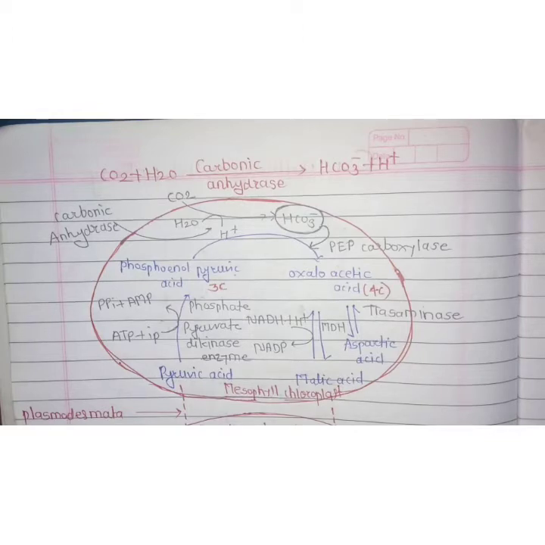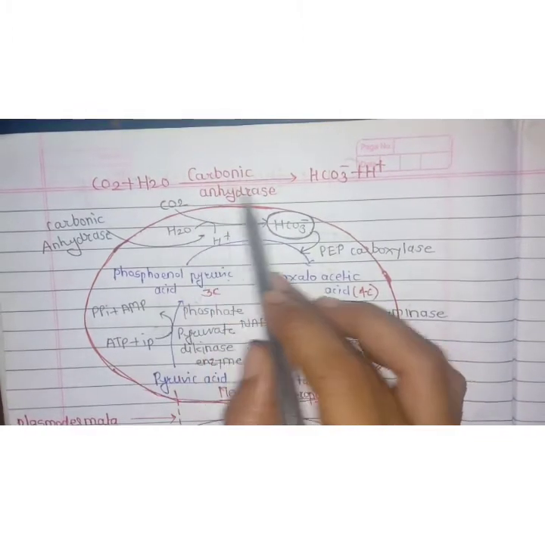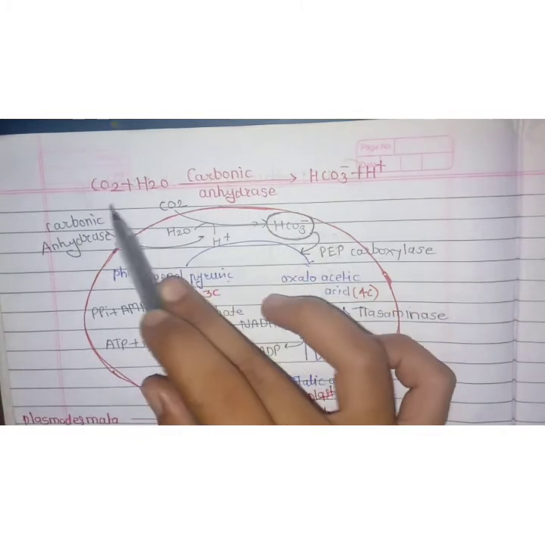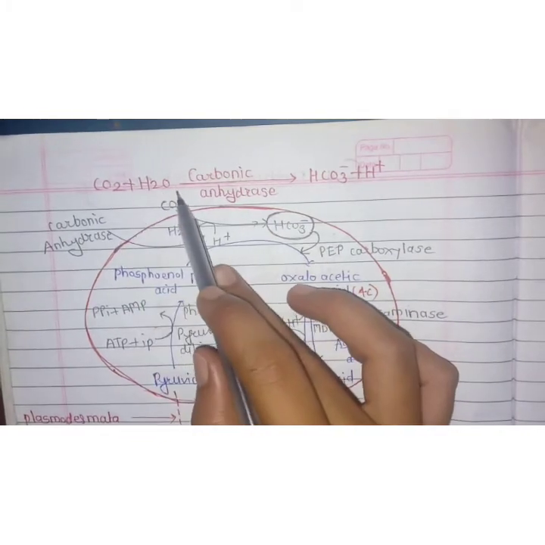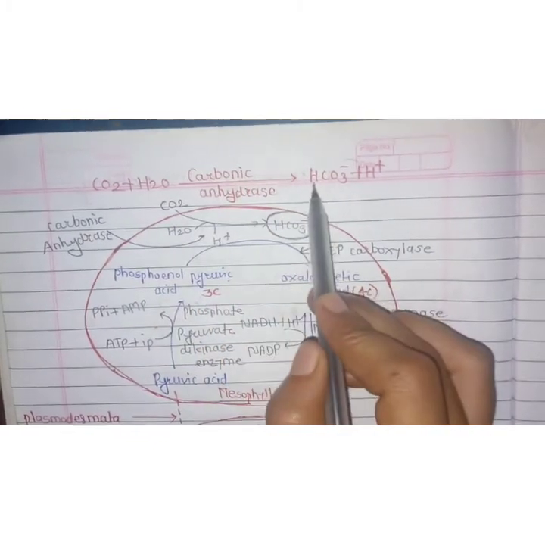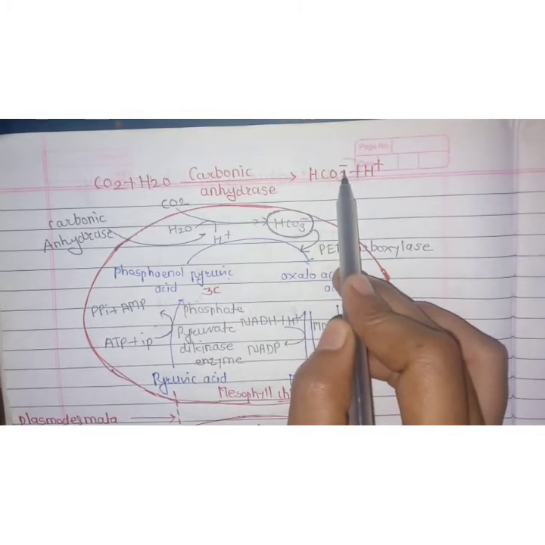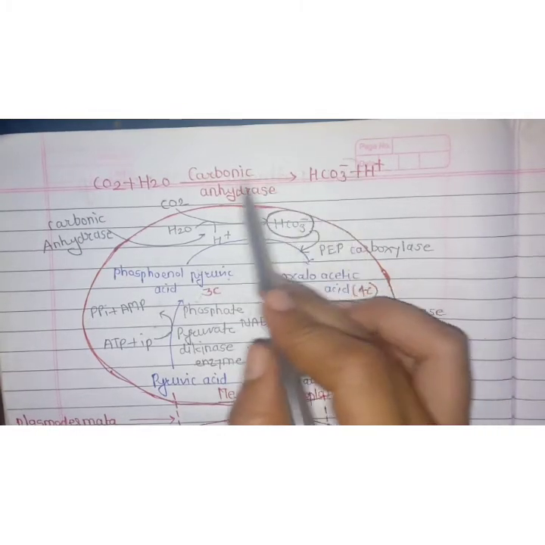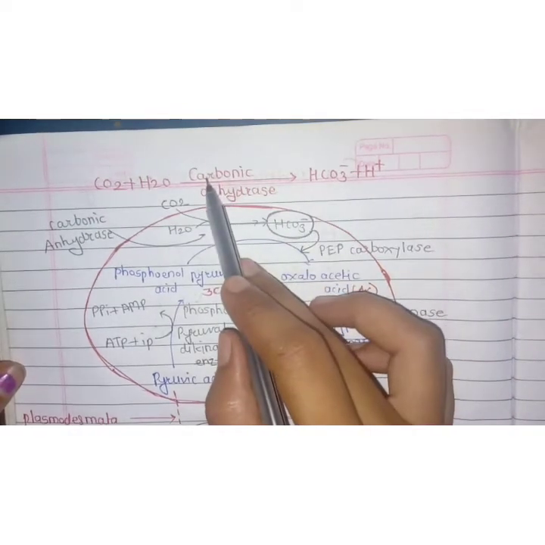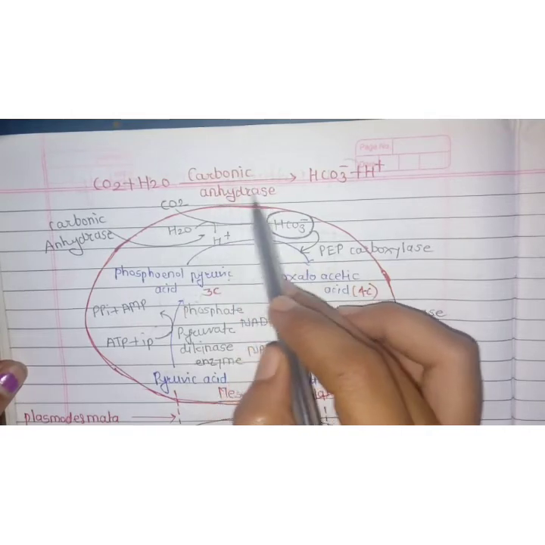Here is the general reaction of the C4 pathway. CO2 plus H2O forms HCO3 minus, a dicarboxylic acid, in the presence of the enzyme carbonic anhydrase.